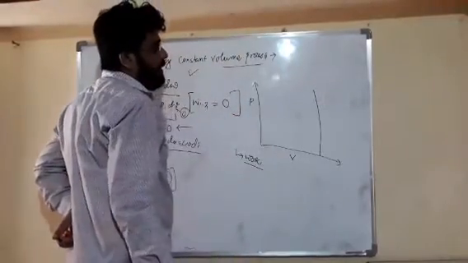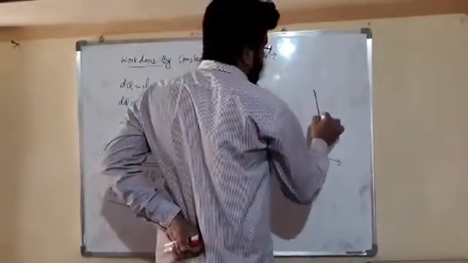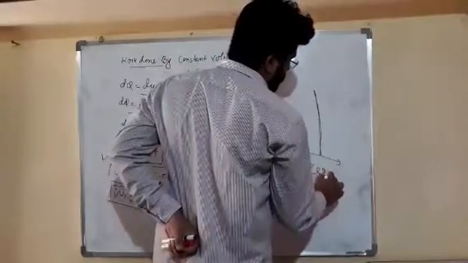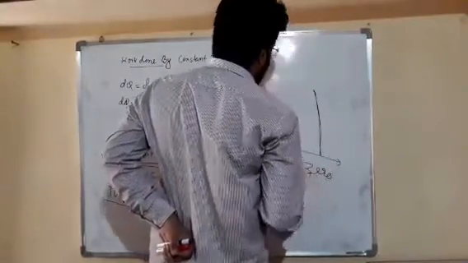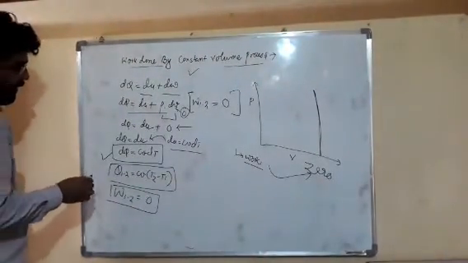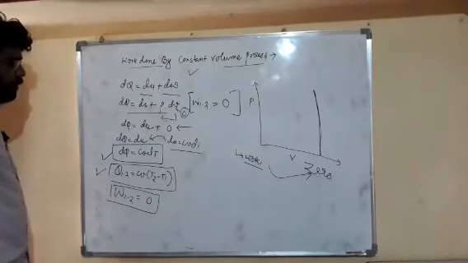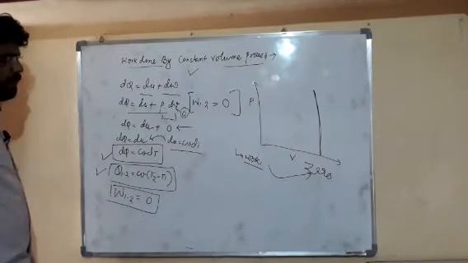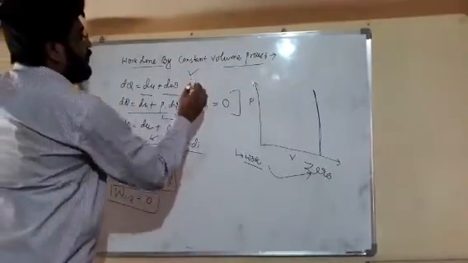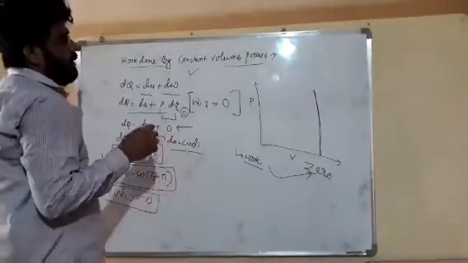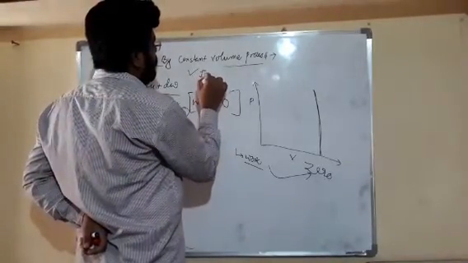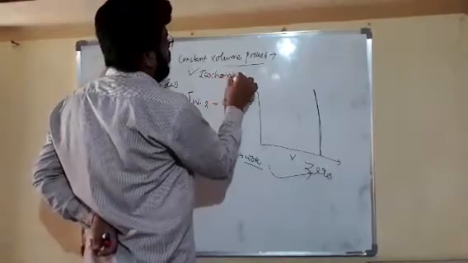But what happened here? The curve is a straight line and the area under this straight line is 0. So we can understand from our PV diagram that work done here is 0, but there is transfer of heat, which is q1 to 2 equal to cv t2 minus t1. The constant volume process is also called an isochoric process.